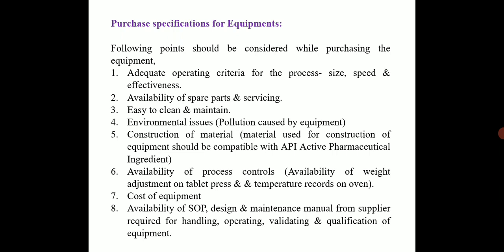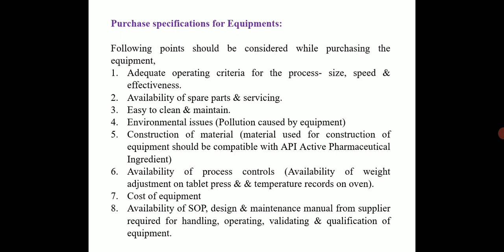Next, the equipment should be clean and easy to clean and maintain. There should be no kind of environmental issues or pollution caused by that equipment. Construction material should be compatible with the active pharmaceutical ingredient we are going to handle in that equipment. There should be availability of process control, like a weight adjustment knob in the case of a tablet compression machine, and a temperature knob for an oven.